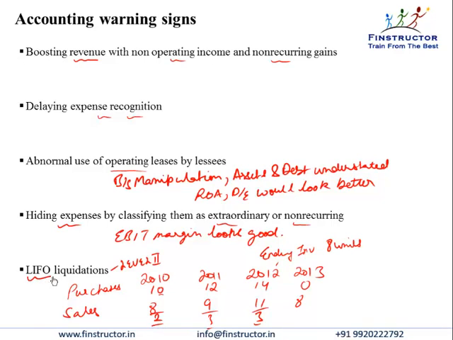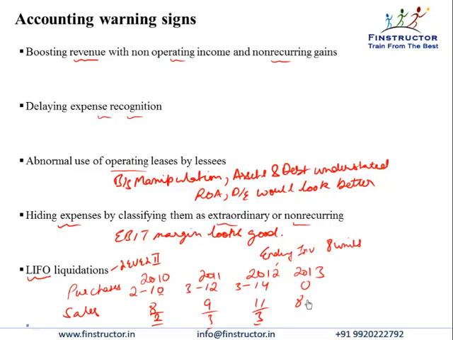Since we are following the last in first out, the earlier purchases that were at lower costs, since it's an inflationary environment, these 2 units that were purchased first would still be sitting at inventory. These 3 units purchased first out of these 12 would be sitting in the inventory, and likewise the 3 units here.